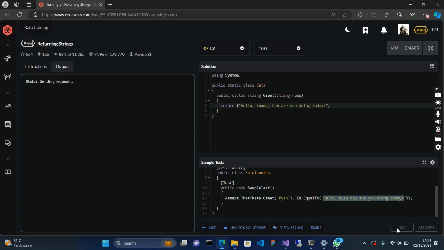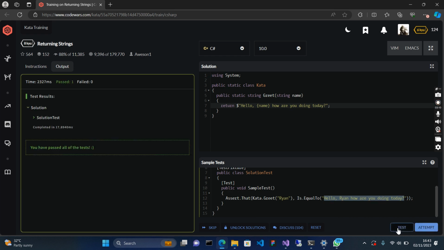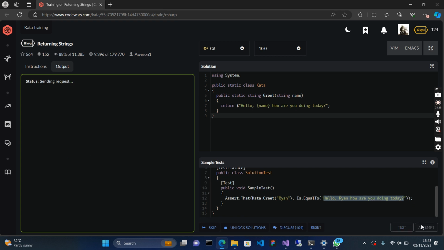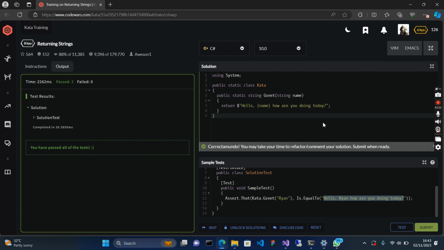We are not doing much, so I don't have to take it to Visual Studio. We don't have anything to debug here. Now you can see we passed all the test cases. It is one of the simplest algorithm katas I've ever come across on CodeWars. So we can just attempt and submit.